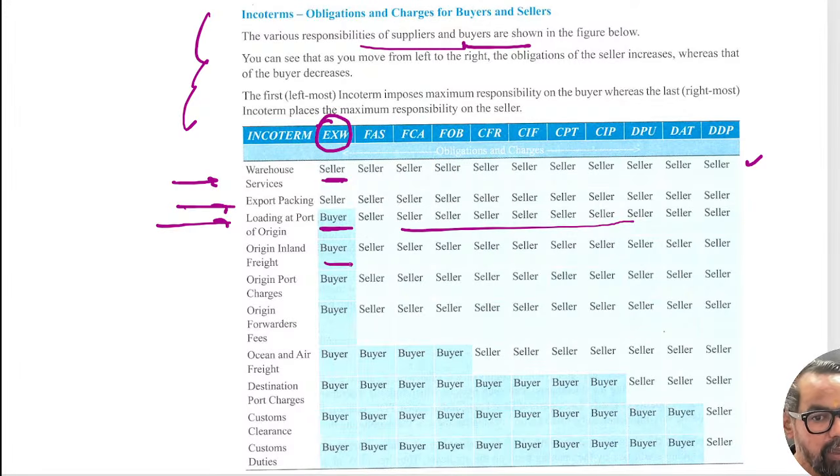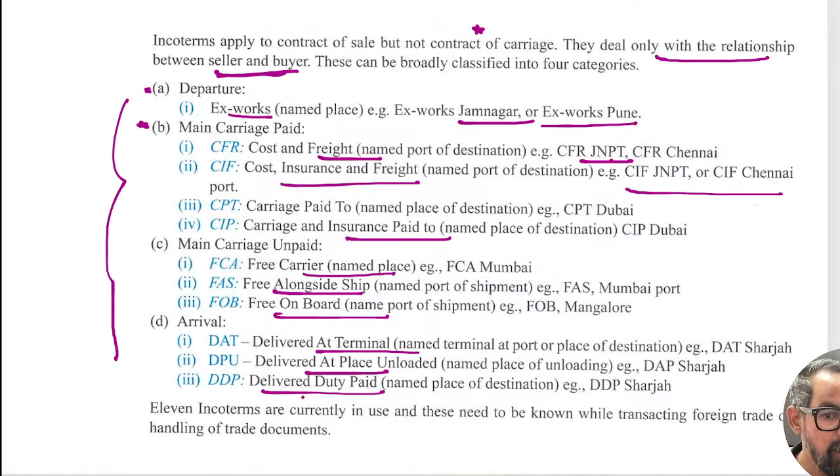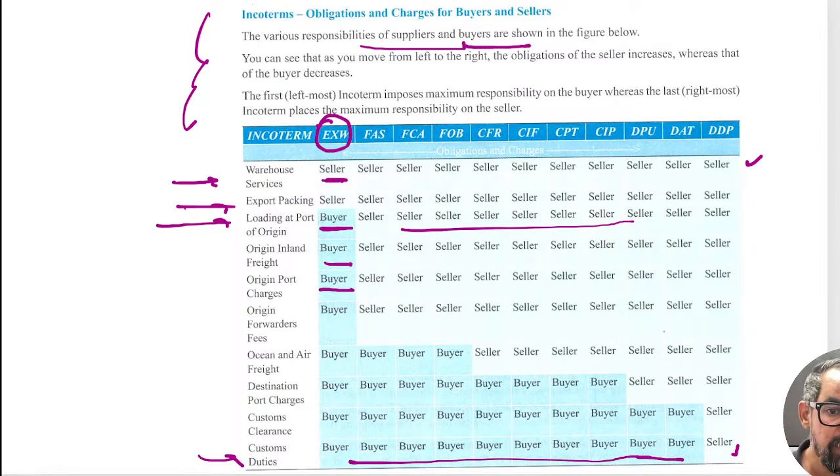Origin inland buyer, then all sellers. Origin port buyer, then seller, buyer. So customs duties buyer, and for DDP it is seller, okay. Delivered duty paid, okay. So that is the one. So this is something about who is responsible for what activity or the payments and dealing. That is something in international trade when we are dealing. So buyer and seller's responsibility.